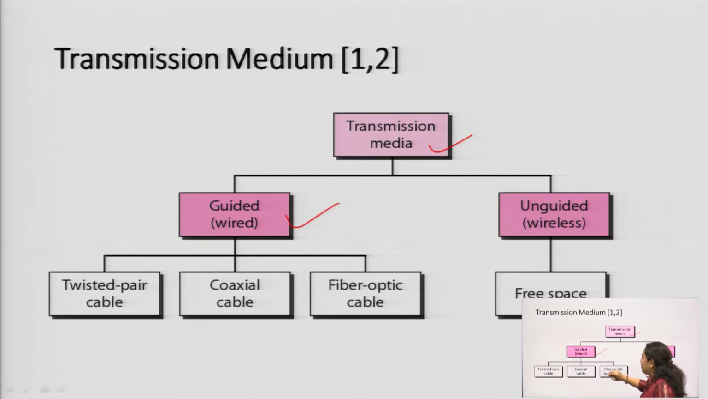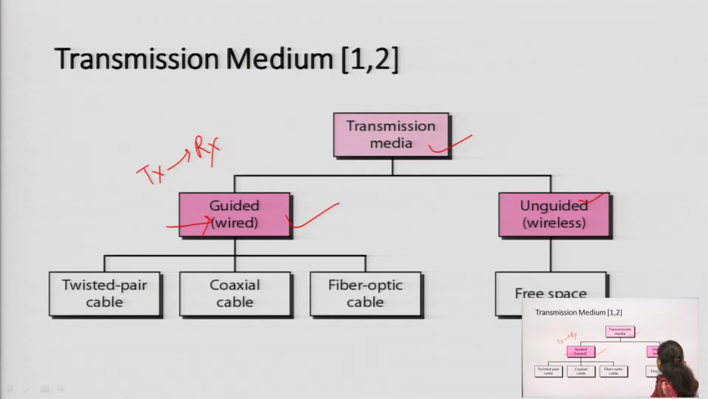First one is guided, also known as wired. What is guided? Whenever you are guiding the electromagnetic wave to be transmitted for the transmission purpose, it means you are guiding it through the wired connection that has been set up between the transmitter and receiver. So, that is known as guided wave propagation.